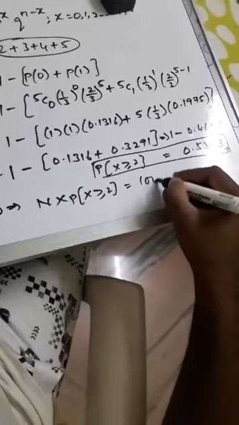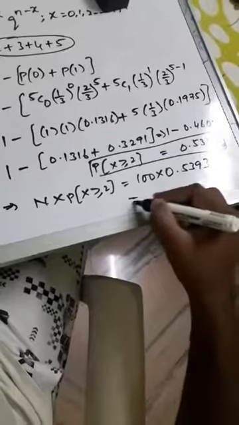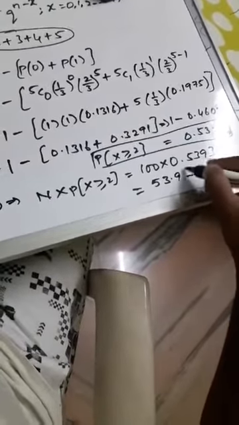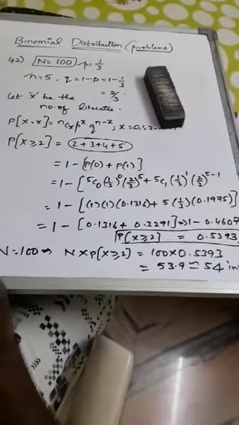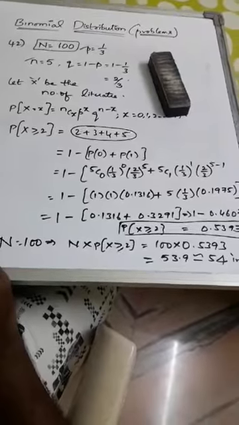That is 100 into 0.5393. Here comes the final answer, around 53.9, approximately 54 investigators had reported that 2 or more people are literates.